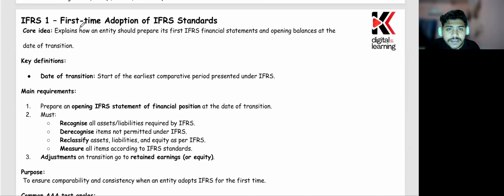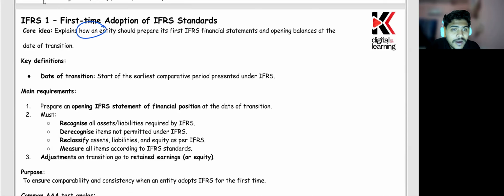The main thing is that you need to explain how an entity should prepare its first-time IFRS financial reporting framework and opening balance at the date of transition. So it could be a very hot topic. They are following IFRS for the very first time and then asking you to audit the financial statements, because you are an expert of IFRS and provide service to companies preparing their financial statements on the basis of IFRS, right?